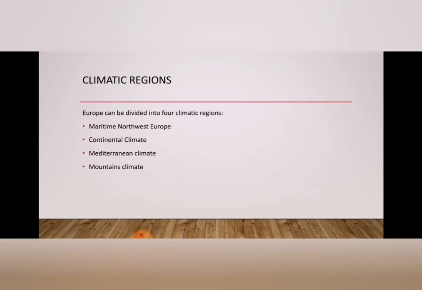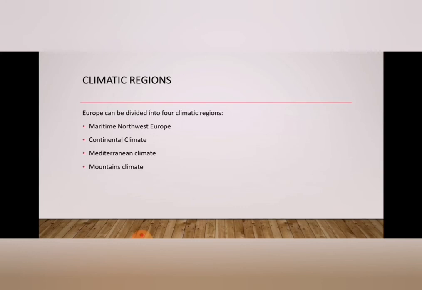Next, the Mediterranean climate. This type of climate is characterized by hot, dry, sunny summers and mild winters with some rain. The average winter temperature is 8 degrees Celsius and summer temperature is 22 degrees Celsius. The average annual rainfall varies from 75 to 100 centimeters.